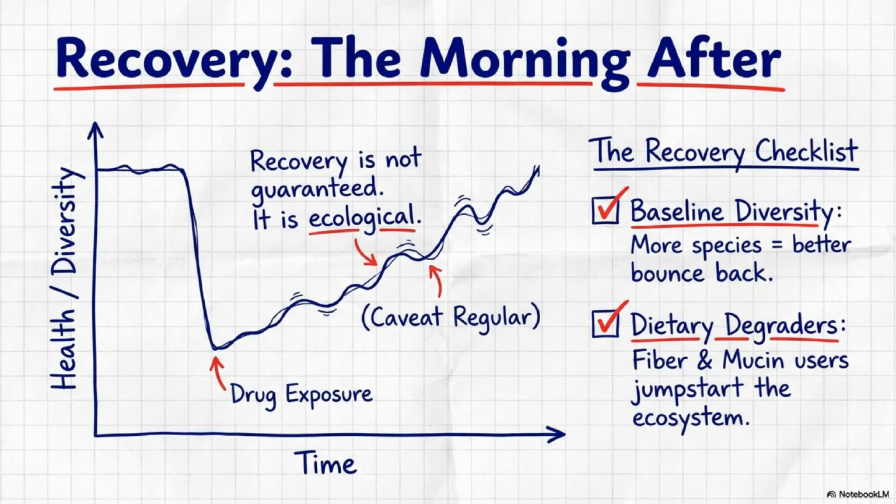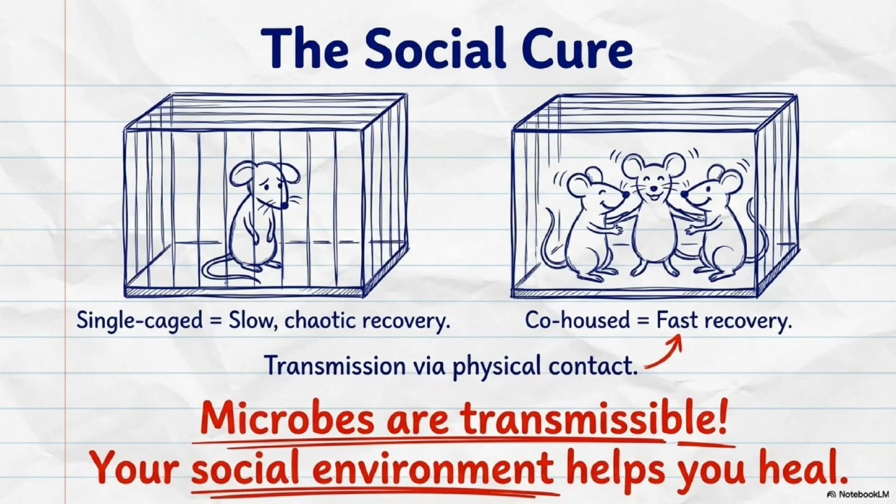Crucially, the presence of dietary degraders, specifically fiber and mucin users, is essential to jumpstart the ecosystem and facilitate a return to equilibrium. This illustration highlights the social cure, demonstrating how social environments can fundamentally accelerate physical healing processes. While isolated subjects often show slow and erratic recovery, those co-housed with others heal much faster due to the transmission of beneficial microbes through physical contact. Ultimately, this research underscores the profound biological impact our social interactions have on our overall health and resilience.